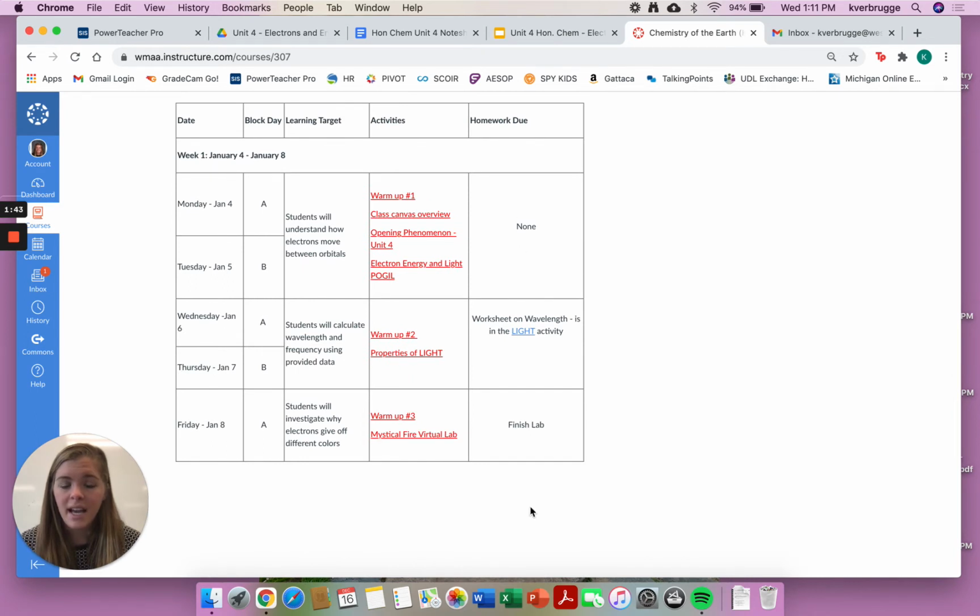Homework will be on the side. Homework is always going to be due the day after the class, the next period, at 8 a.m. That is one of the major changes for this semester. Even if we're in class, things aren't going to be due in class anymore. They're going to be due on Canvas at all times at 8 a.m.